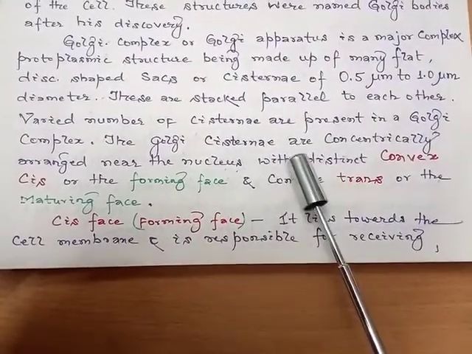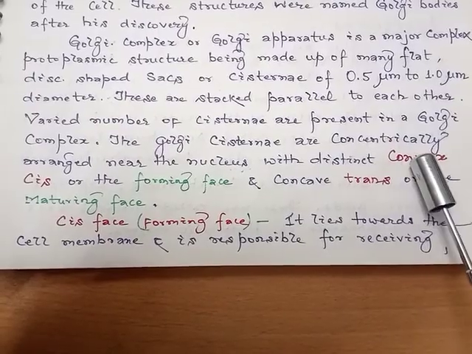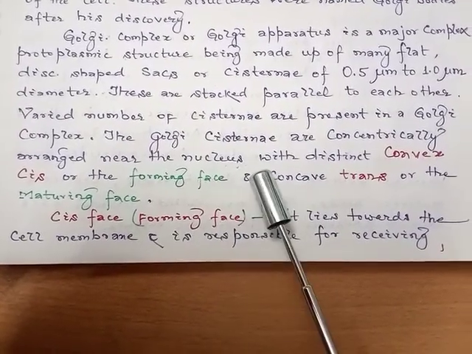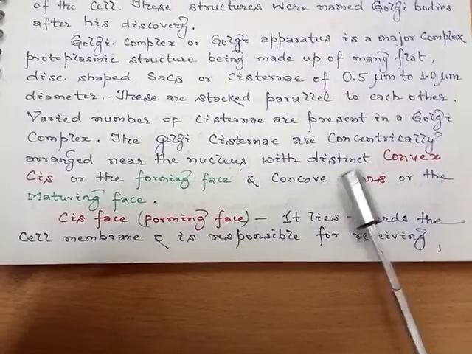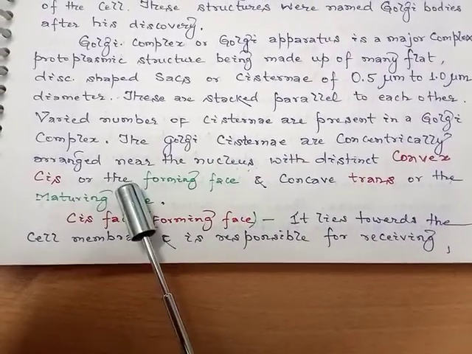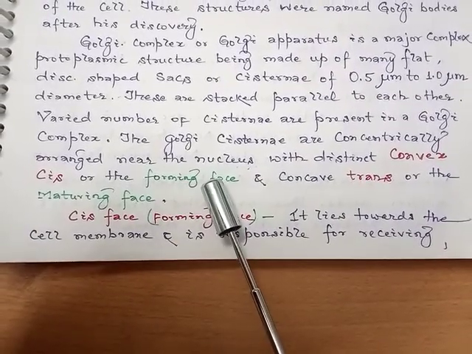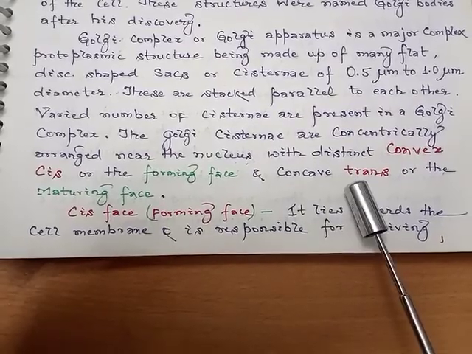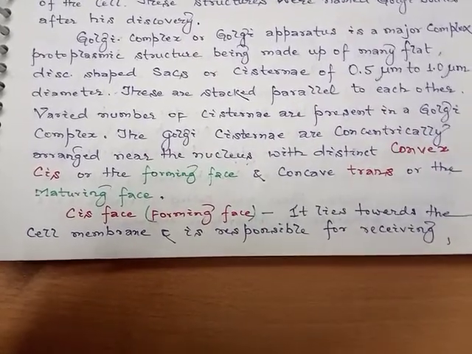The Golgi cisternae are concentrically arranged near the nucleus with distinct convex or cis or the forming face, and concave or trans or the maturing face.